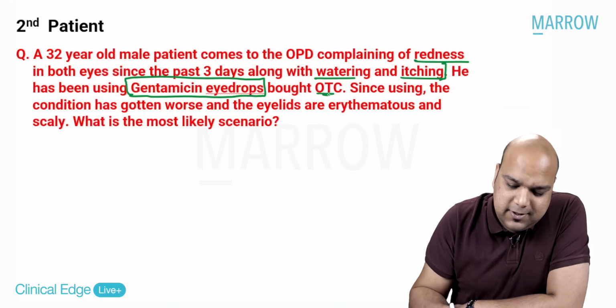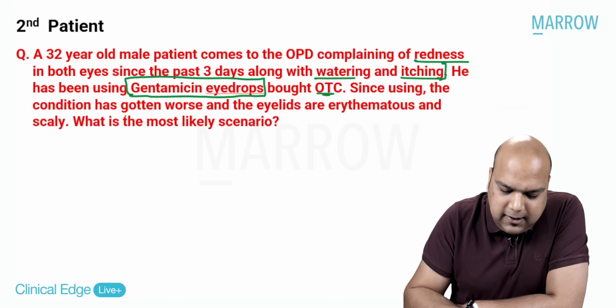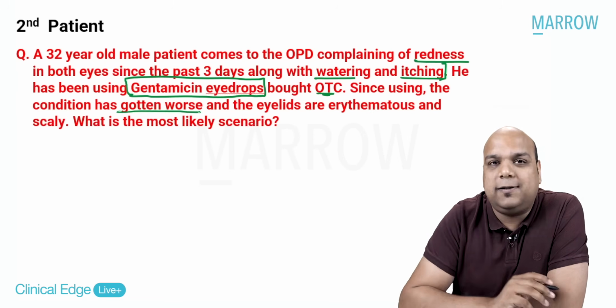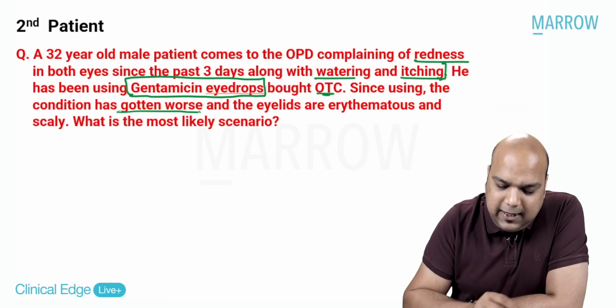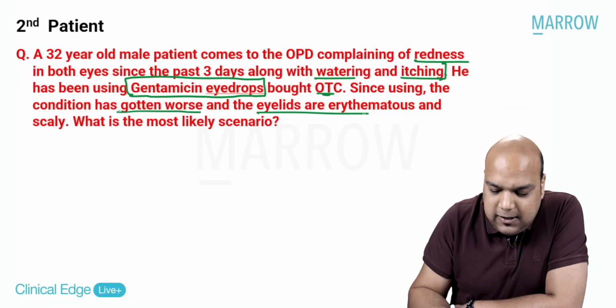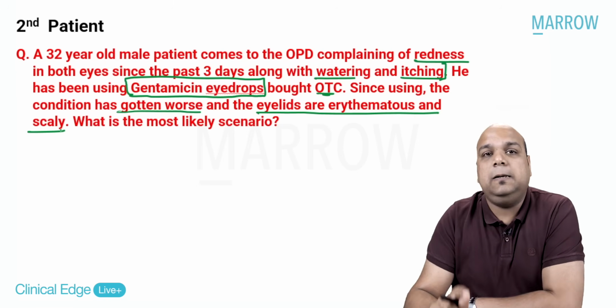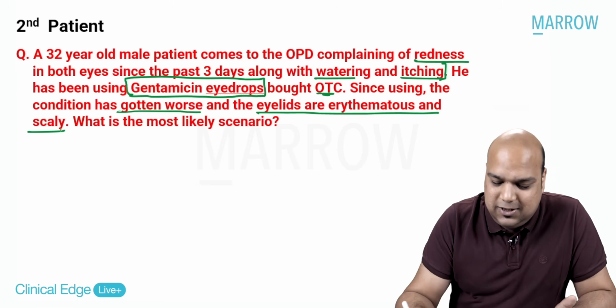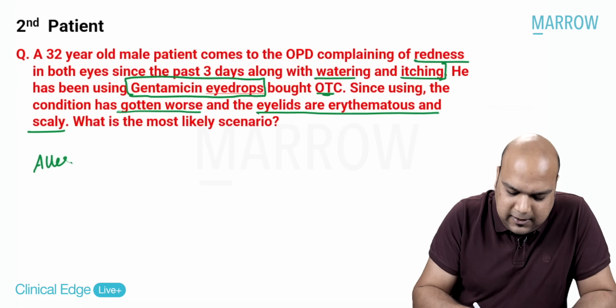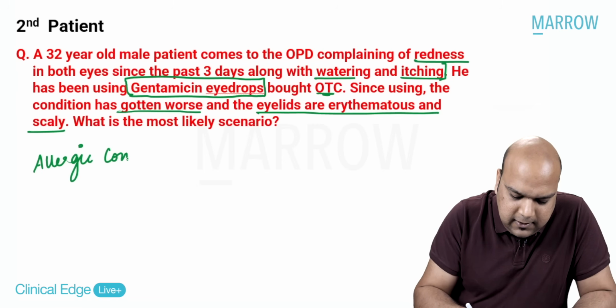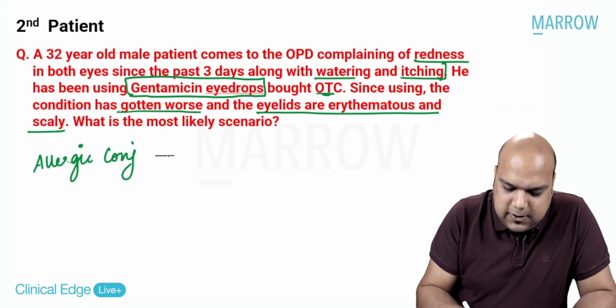Okay. Now, since using gentamicin, the condition has gotten worse. It has deteriorated, and the eyelids are now erythematous and scaly. So it was essentially a case of allergic conjunctivitis. Just writing the sequence for you.